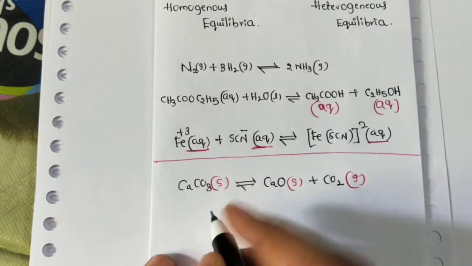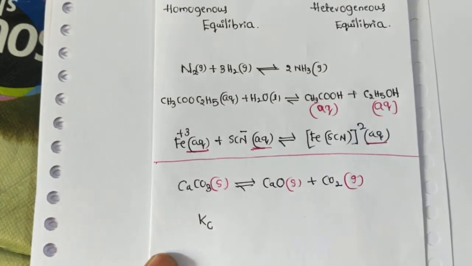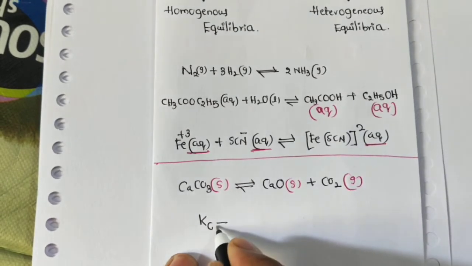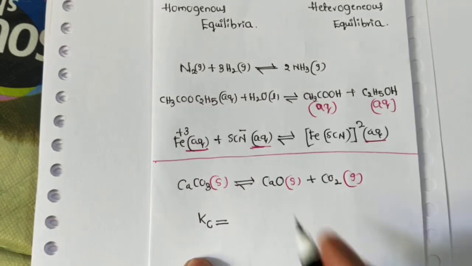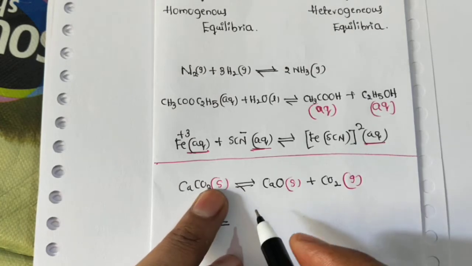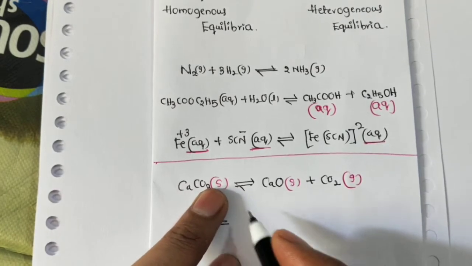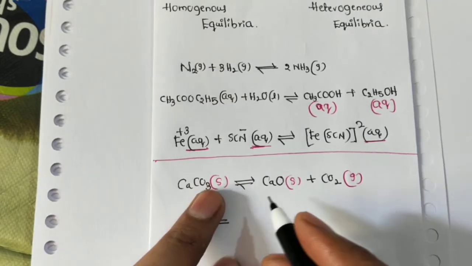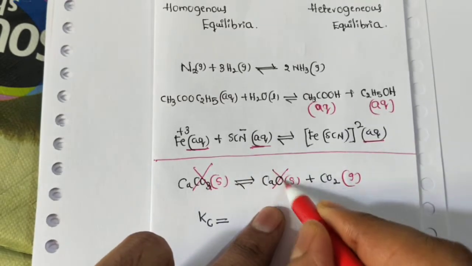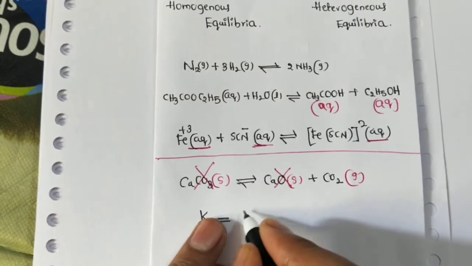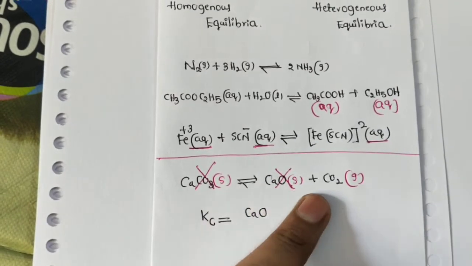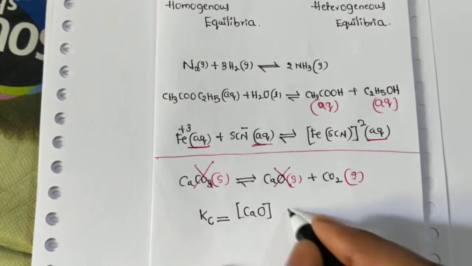So now write down the equilibrium constant for this chemical reaction. Here the molar concentration of the solid we take as 1, or sometimes it is ignored. Here a pure solid is ignored, and here also a pure solid is ignored. Normally we would have the product molar concentration